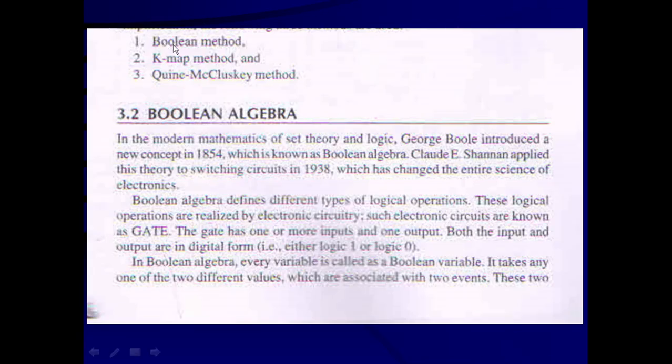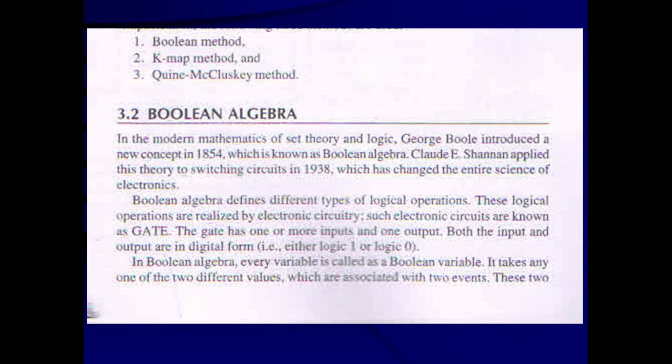The first method is the Boolean algebra method. That means using Boolean algebra, you can simplify a complicated Boolean equation into a simplified Boolean equation. The second method is the Karnaugh map method, through which also a complicated Boolean expression can be simplified. And the third method is the Quine-McCluskey method. Using that also you can simplify a complicated Boolean expression to a simple equation, and from that a simple circuit which will fulfill the same requirement can be built.